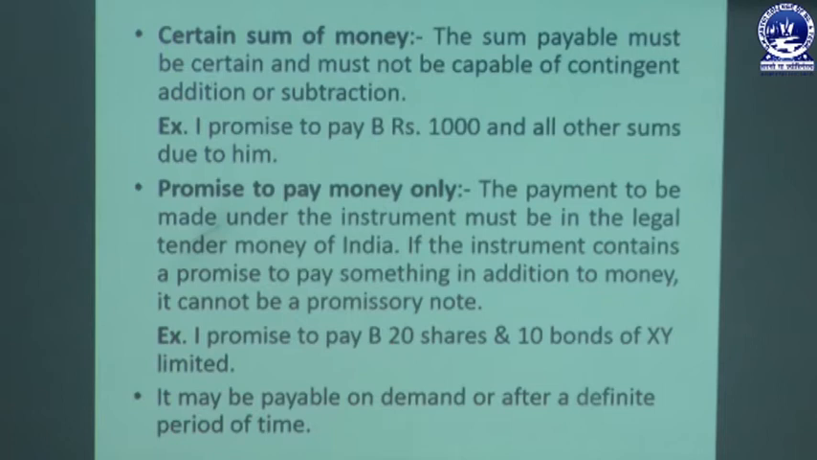I promise to pay B 20 shares and 10 bonds. So this is not converted into money. The value of 20 shares and the value of 10 bonds, the total must be added and the total amount must be mentioned. If that is not mentioned, this is not called a valid promissory note. So when it is mentioned that I promise to pay B 20 shares and 10 bonds of XY Limited, that is not a valid promissory note, because no monetary form or money value is mentioned. So this is not a valid document or valid promissory note.